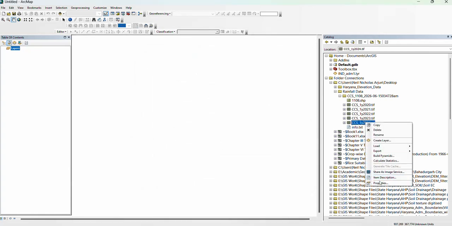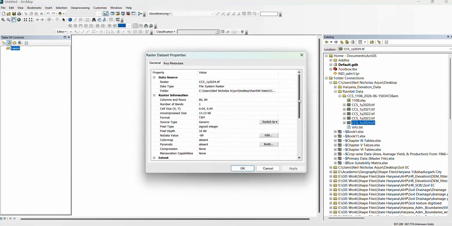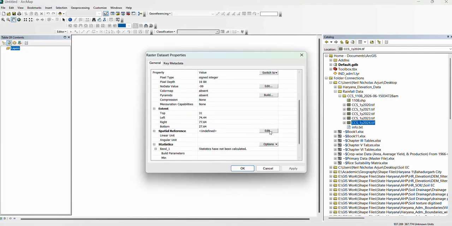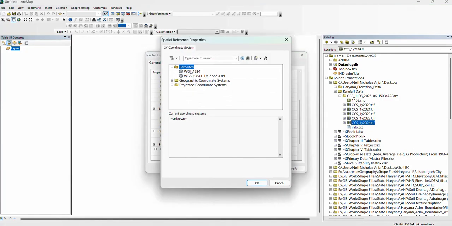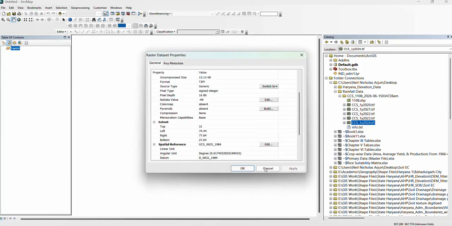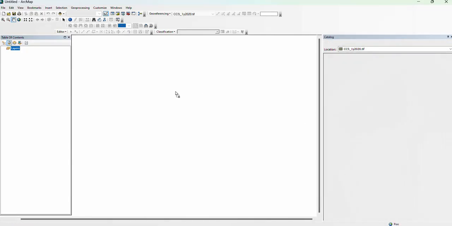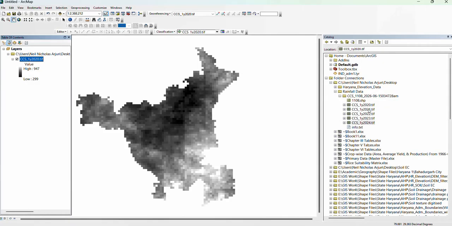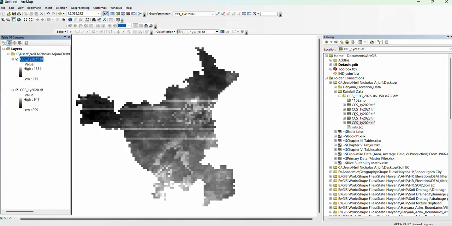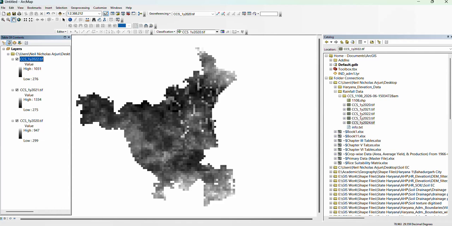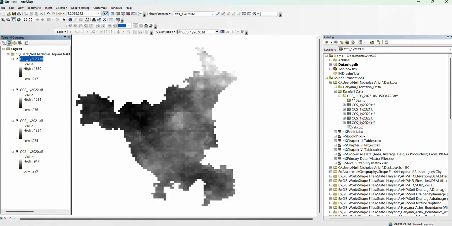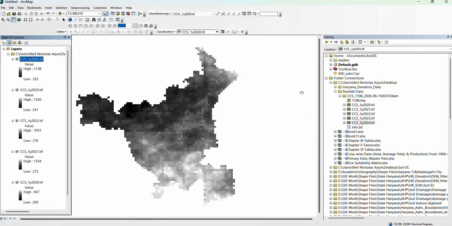Properties, go to spatial reference, click on edit, select WGS 1984, OK, apply and OK. After giving spatial reference, we will drag these files in our software. Close the catalog.